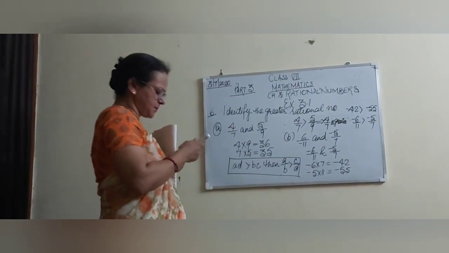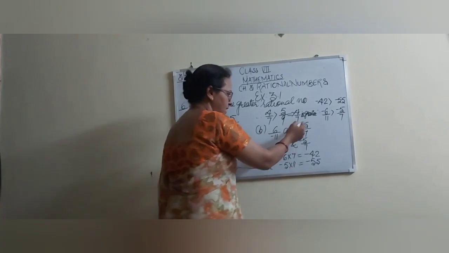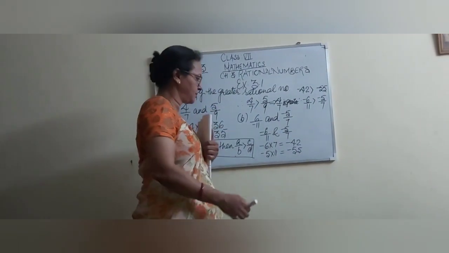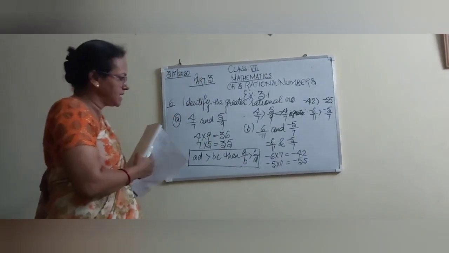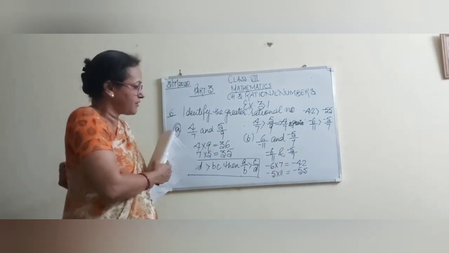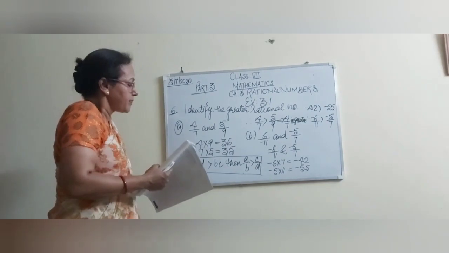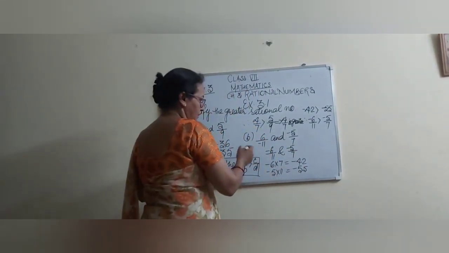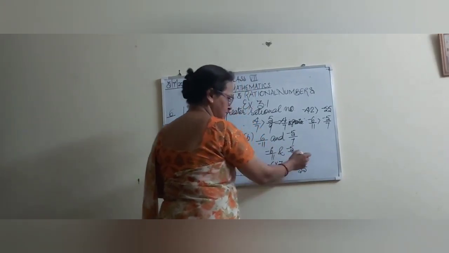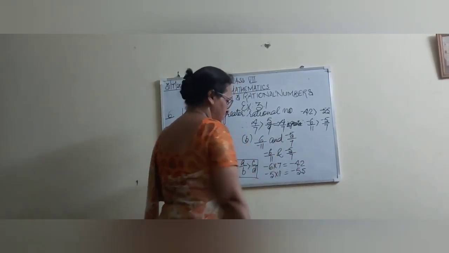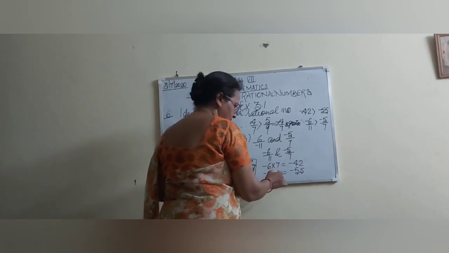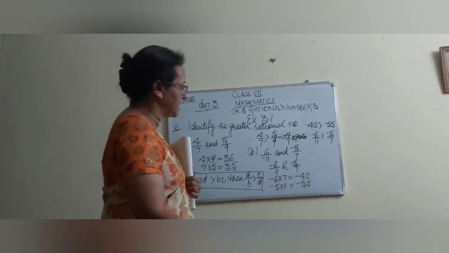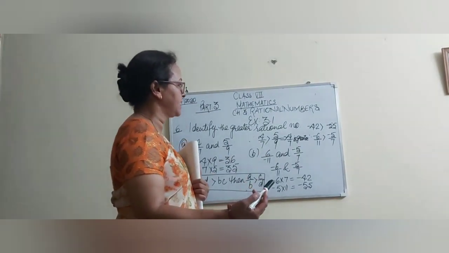Clear? Next part is 6 by minus 11 and minus 5 by 7. First of all, we will transfer the negative sign to the numerator, so that it will be minus 6 by 11 and minus 5 by 7. Is it clear? We will be doing the cross multiplication again. Minus 6 into 7, this is minus 42. Minus 5 into 11, this is minus 55. So which number is greater? Minus 42 is greater than minus 55.